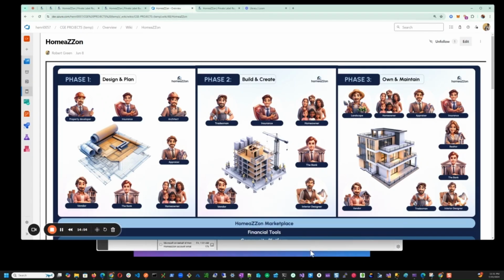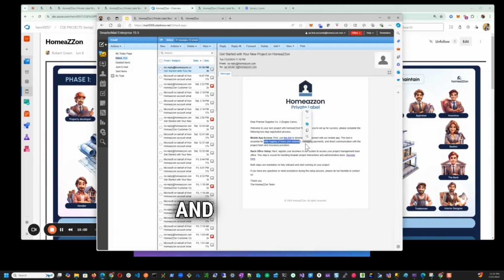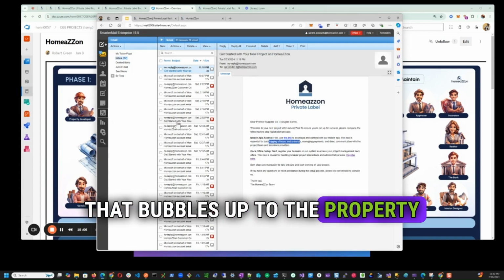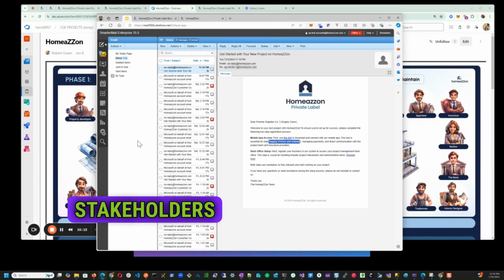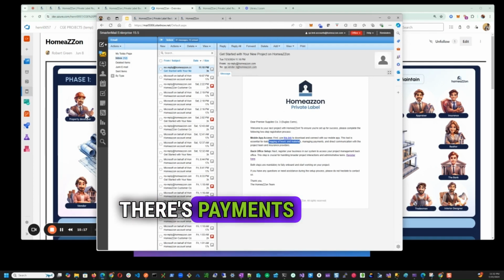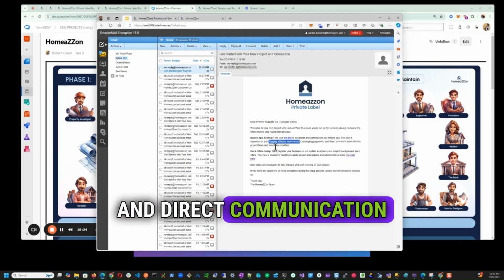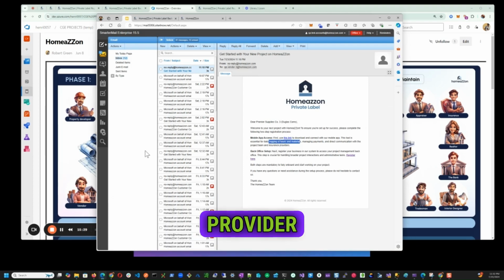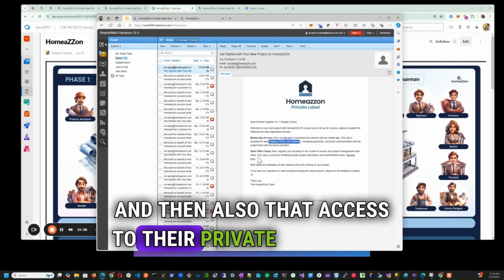These guys right here. What we do is we enable daily logging of hours and materials, right? So they log their hours every day. That bubbles up to the property developer. That's visible for the owner and all other stakeholders that are authorized to see that payments between the property developer and later the owner during phase 3, and direct communication with the project team as well as the insurance provider for on the job incidents. And then also their access to their private label back office.